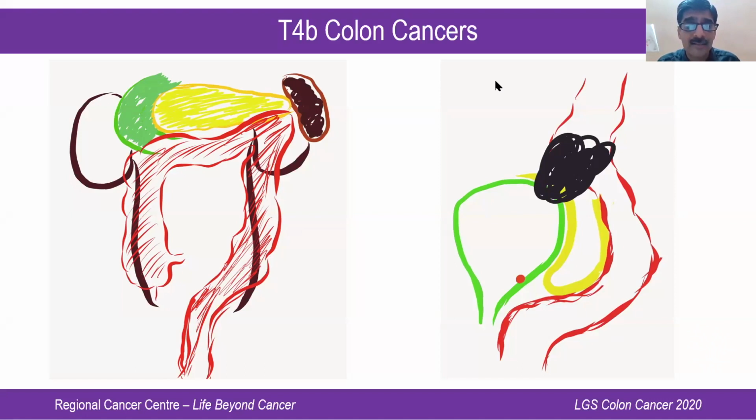Then the next question is, sir, MSI testing and adjuvant treatment in stage 2. As I said earlier, in stage 2, you can classify the patient as high risk and low risk based upon the lymph nodal yield, obstruction, perforation, T4 status, LVI, PNI, etc. But we are changing over to checking the MSI testing. If MSI is stable, it is high risk. If MSI is the other way around, it is a low risk patient. So risk stratification can be based on MSI testing in stage 2 patients.